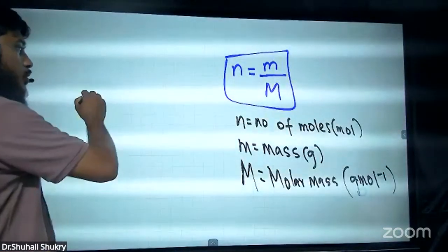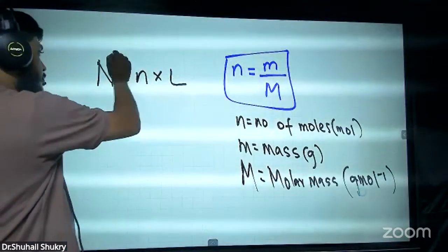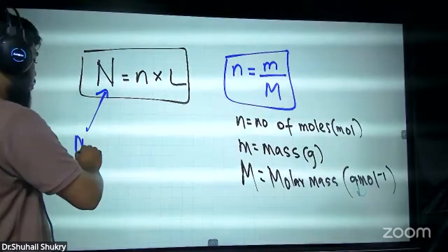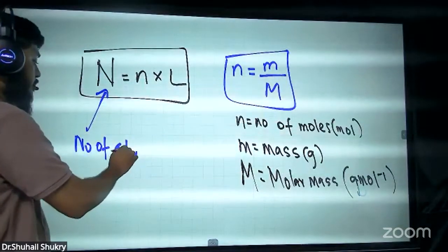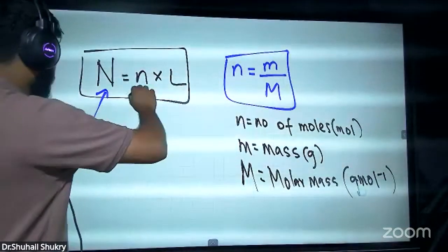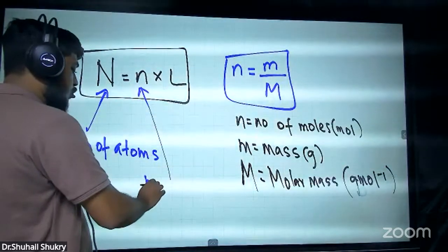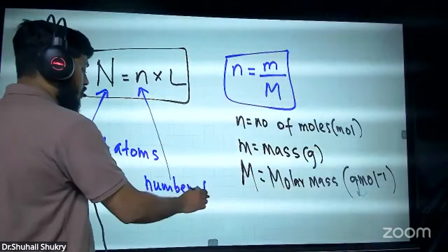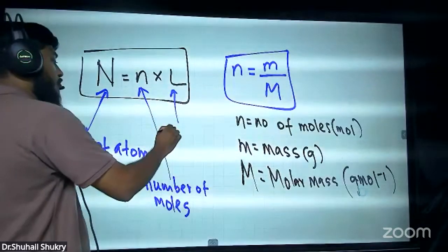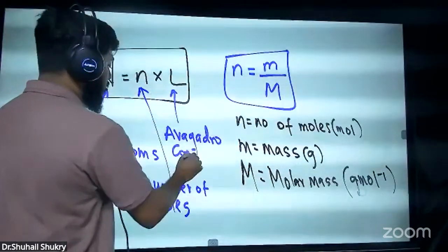And there is another formula, capital N equals n into capital L. This capital N is the number of atoms, or I can say number of molecules. n means number of moles, and capital L means Avogadro constant.